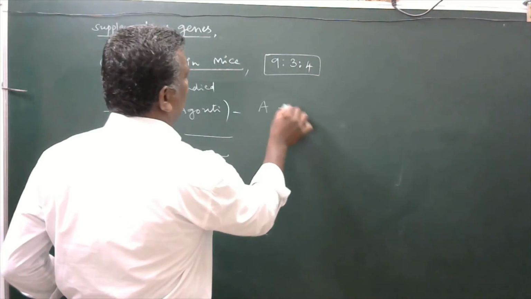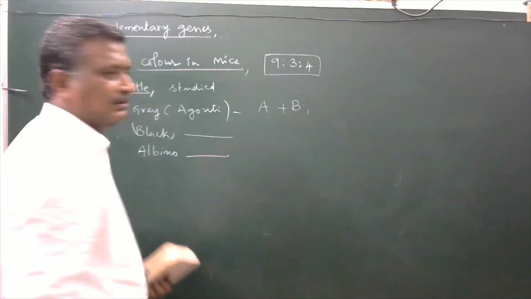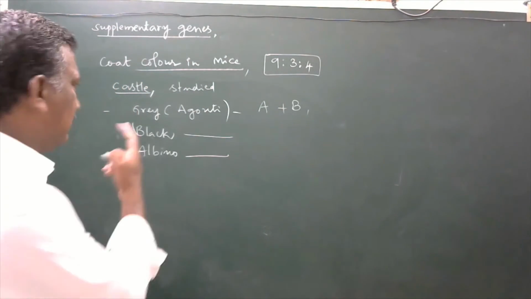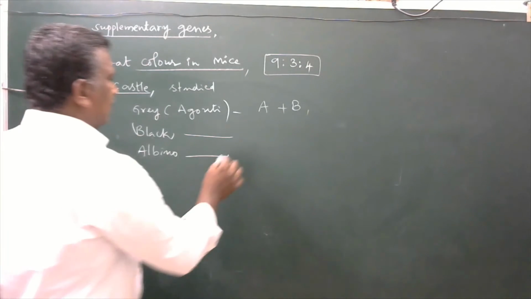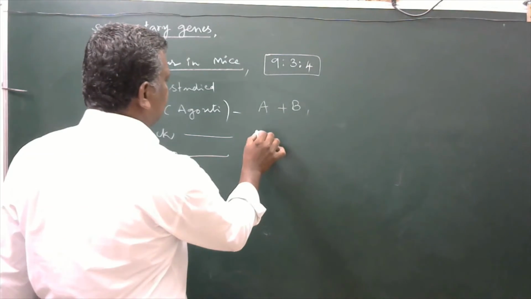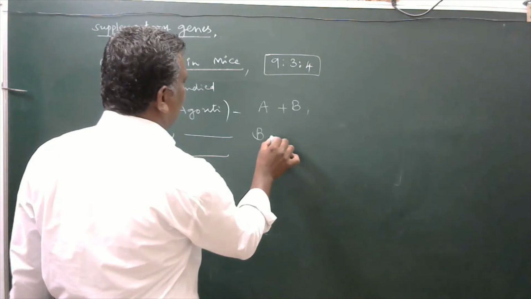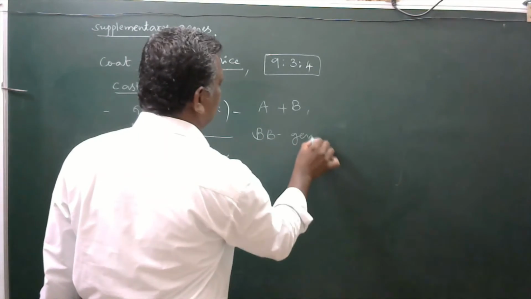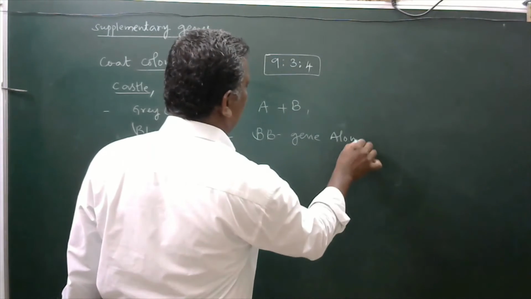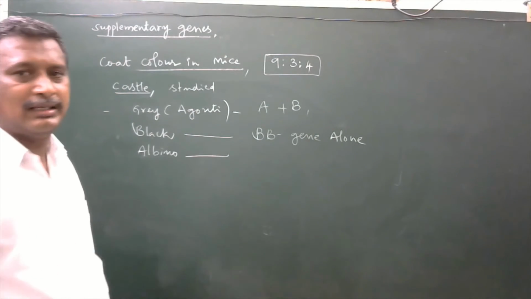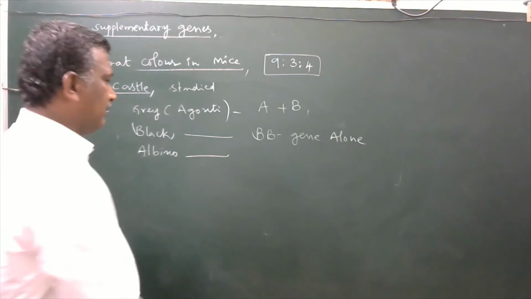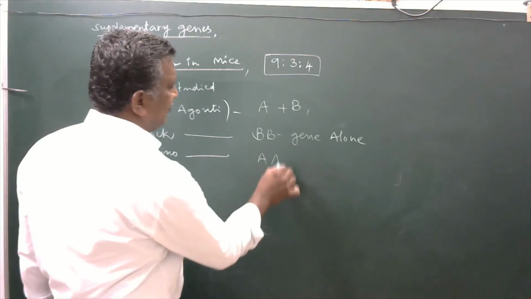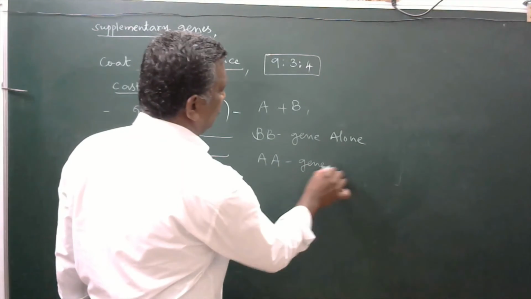Capital A plus capital B, both dominant genes are needed for the development of agouti color. Black is controlled by capital B, a dominant gene alone. And albino is going to be developed by a capital A dominant gene alone.